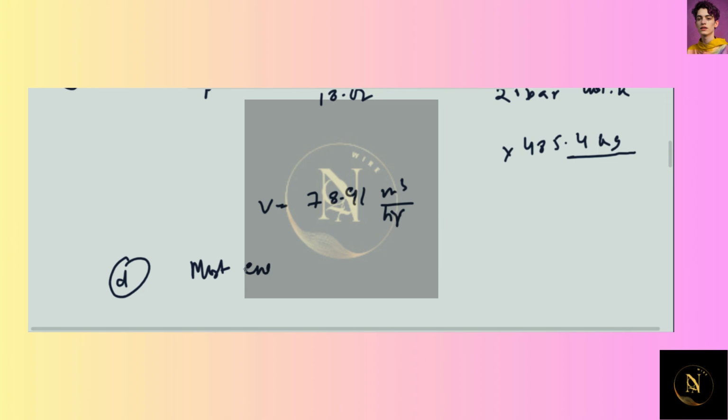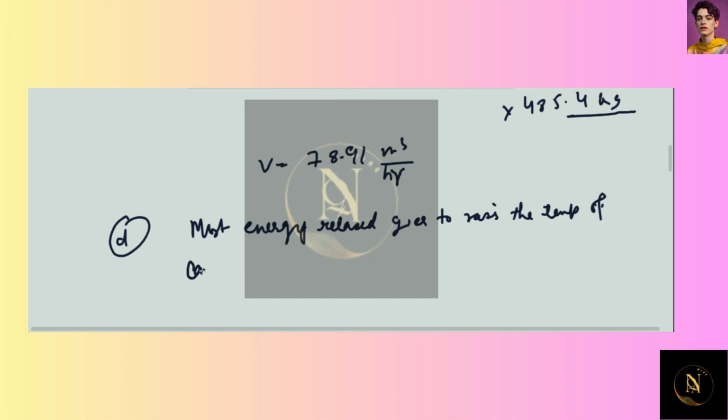Most energy released goes to raise the temperature of the combustion products.